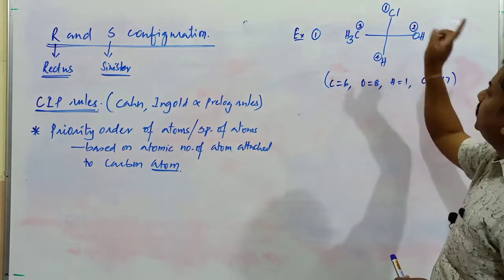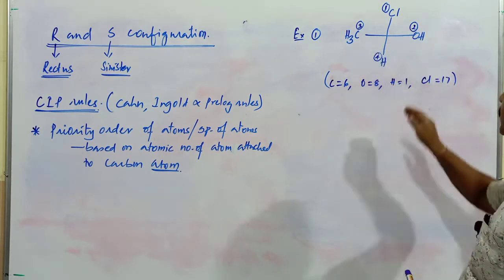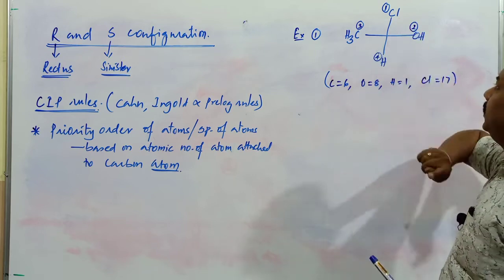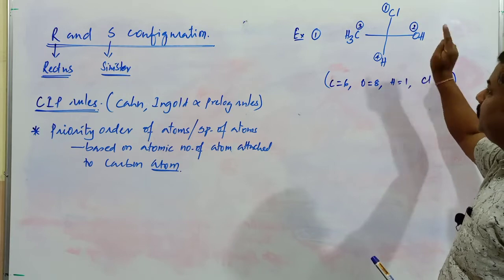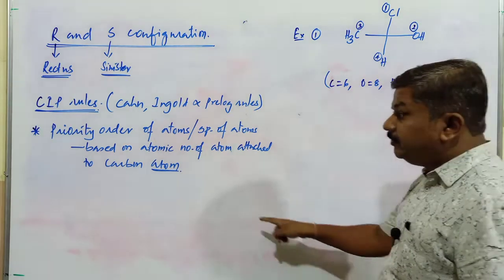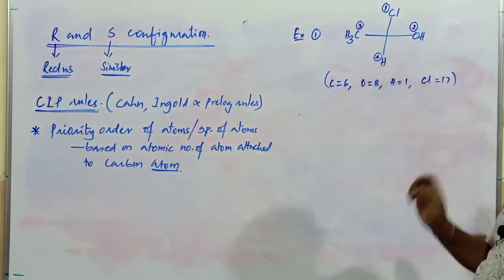In this molecule, four different atoms or groups of atoms are present with different priority. Which is the atom with highest priority? Chlorine. Second priority is the OH group, third priority is CH3, next priority is H. It is based upon the atomic number of the atom attached to this asymmetric carbon atom.